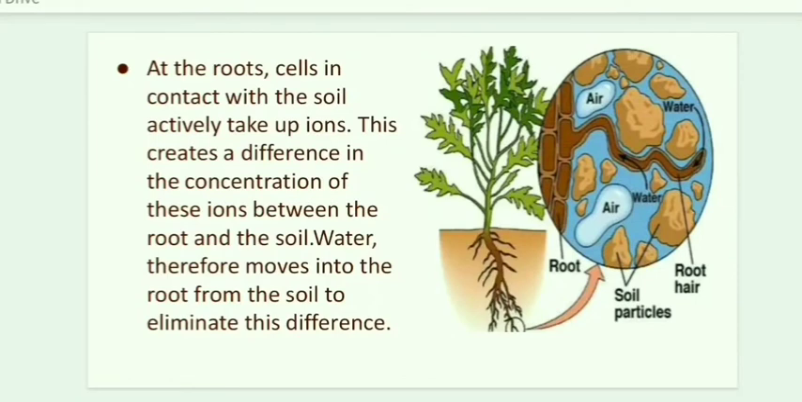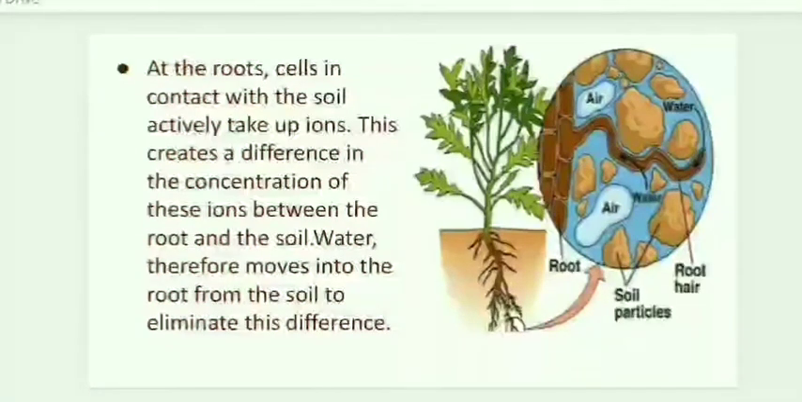So now let's see how water moves from the root to the various parts. At the roots, cells in contact with the soil actively take up ions. That means the cells present in a root absorb nutrients from the soil, and this creates a difference in concentration of these ions between the roots and the soil. Therefore, water from the soil moves into the root to eliminate this difference. So that is balanced by the water.